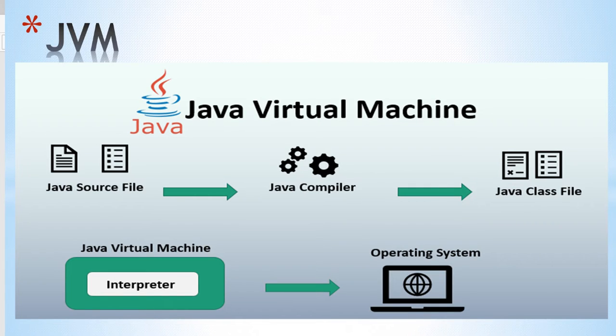In this diagram we can see the Java Virtual Machine. First we write one Java file, then we compile that Java file and we get a .class file. Then the JVM is responsible to execute that .class file. In the JVM there is an interpreter, and the interpreter is responsible to execute that code.